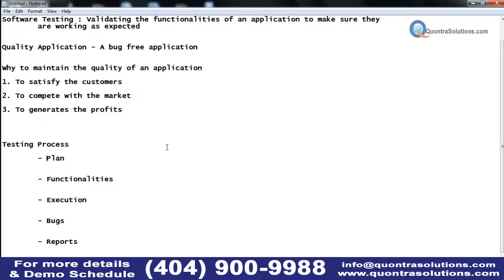So first the functionalities have to be defined as per the team. Suppose an application is there. One area of that application is going to be taken care of by one team. So that team has to define, in this area, what are all the functionalities that will fall under it. These are the functionalities we have to validate. The remaining functionalities are going to be taken care of by another team, so they are not going to worry about those. First of all, they should list out and finalize the functionalities they have to validate.